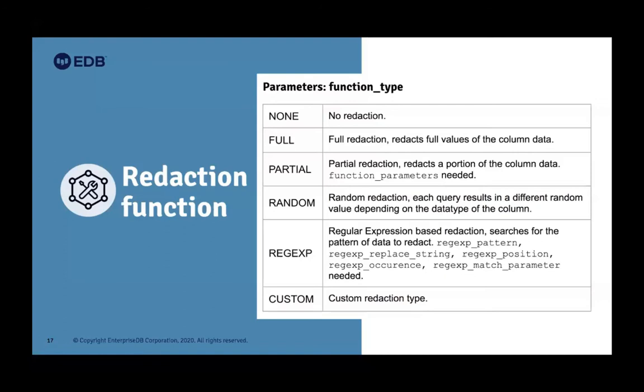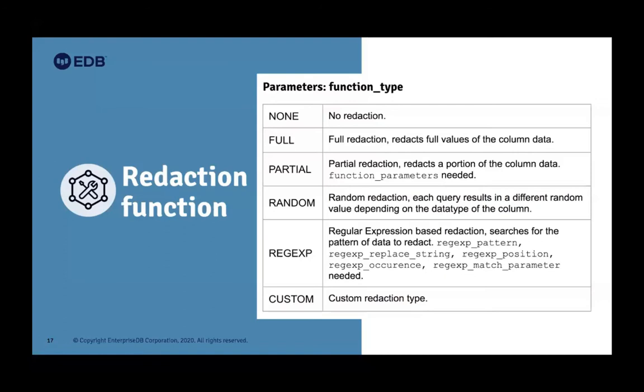The random type is quite simple. Every time you'll get a random value for that data type. Depending on the data type, you will see a random redacted value. And the regex type is similar to the partial type, but you have the freedom to specify the matching pattern where you need to redact. For that, you also need to set 5 arguments of that DBMS_REDACT package procedure.